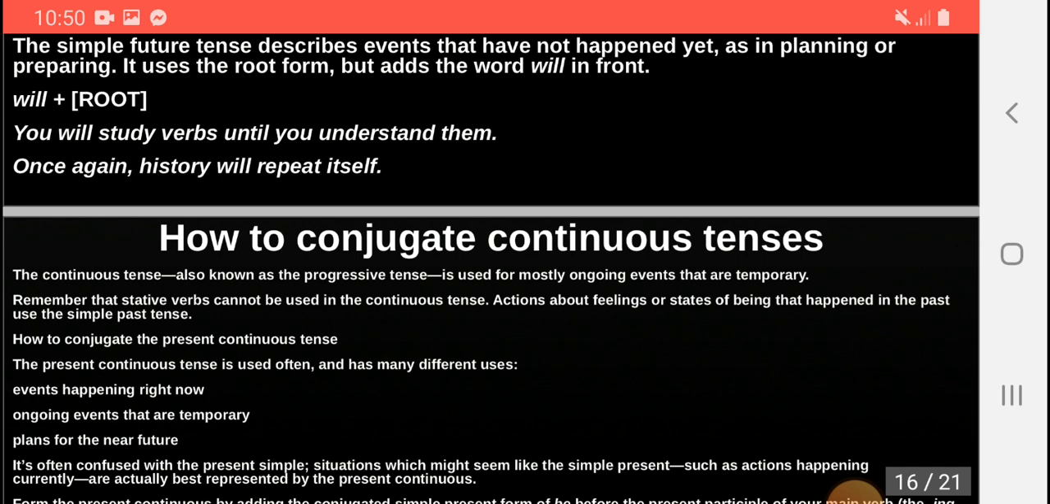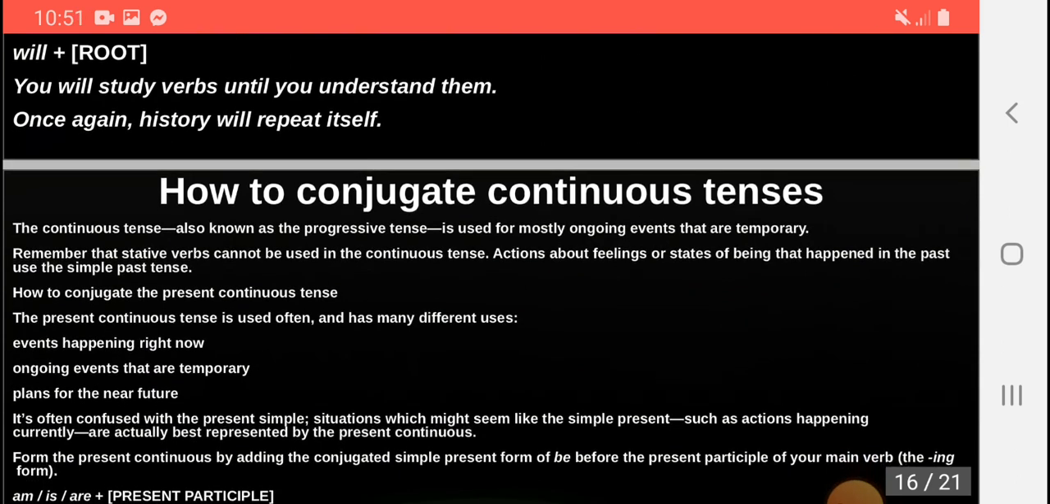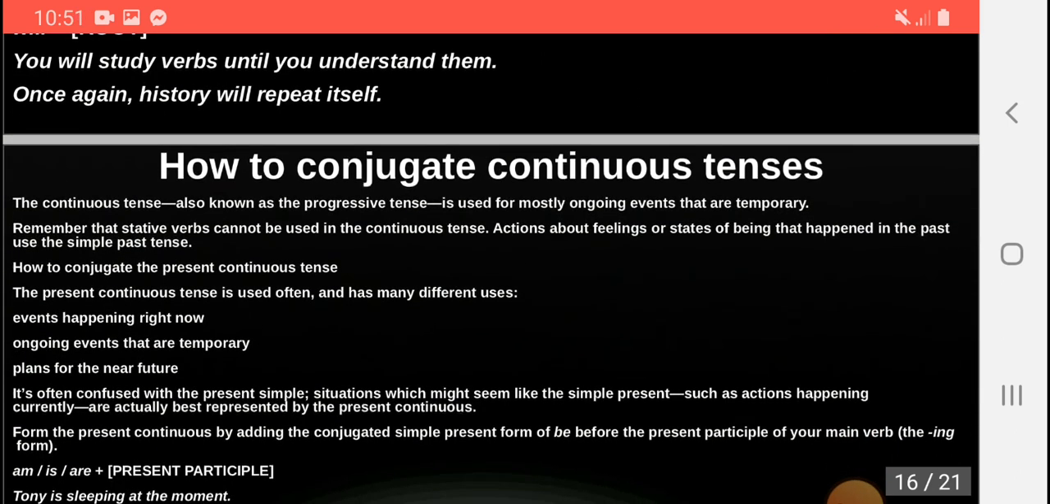How to conjugate the present continuous tense? The present continuous tense is used often and has many different uses. It is used for events happening right now, ongoing events that are temporary, and plans for the near future. It is often confused with the present simple. Situations which might seem like the simple present, such as action happening currently, are actually best represented by the present